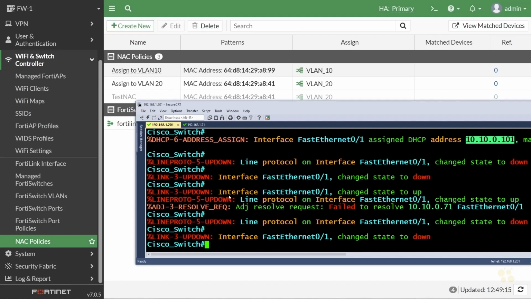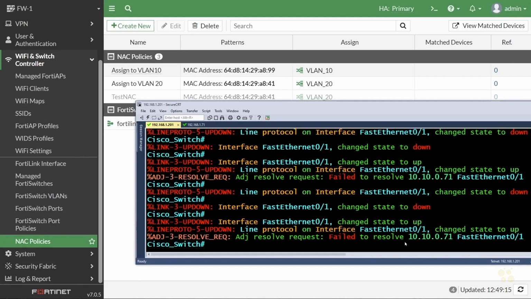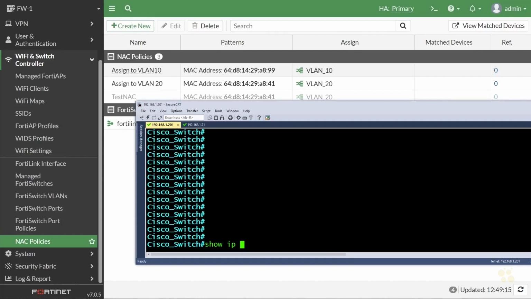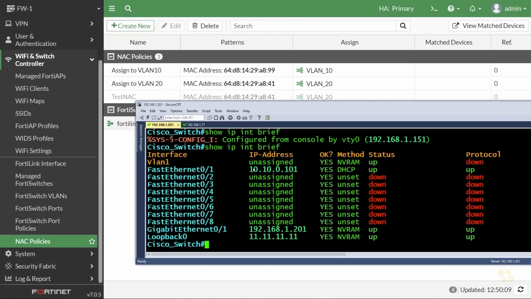So here is the client. So it bounced the port, fantastic. And when it comes back up, what we would hope to have is an IP address assigned from the 10.20 subnet. So that's an old message there. So let's do a show IP interface brief. So currently it still has the old address, and we have a couple options here. One is I could just bounce the port here on this device, or I could just unplug and replug that device back in. Let's do that option.